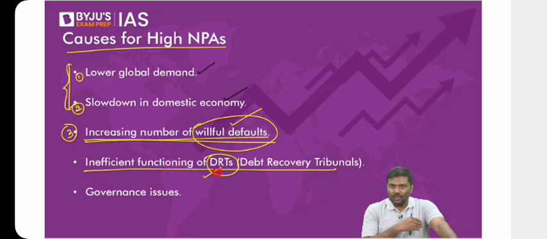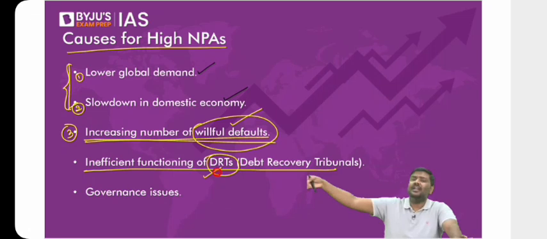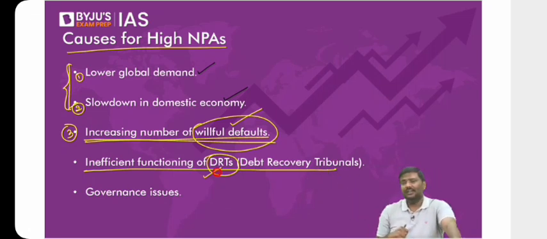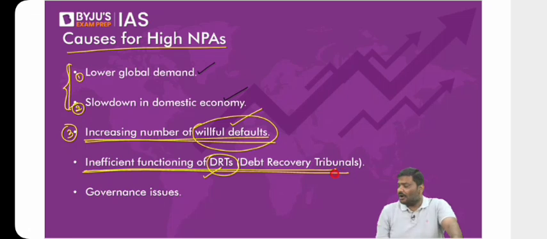Because you are expecting, you give a loan of 100 crore, collateral is 70 crore. You're expecting the value of the collateral to be the same all the time. Second, even if it remains the same, when you sell it, what is the guarantee the market will purchase it at 70 crore rupees? So there is absolutely no guarantee. Do not keep on adding the same point. Okay, come back to this. Inefficient functioning of debt recovery tribunal.